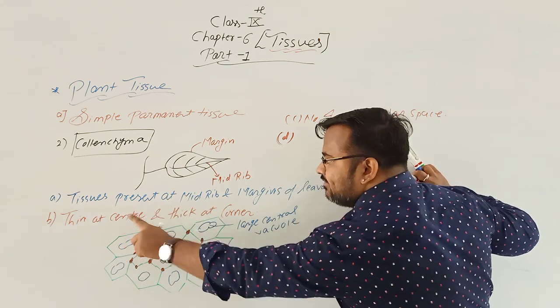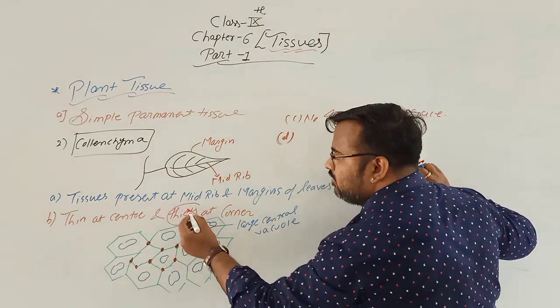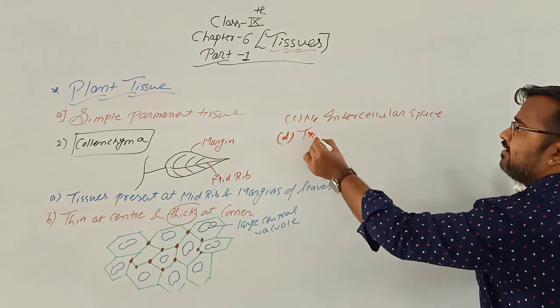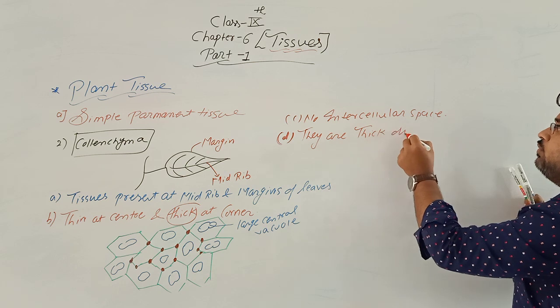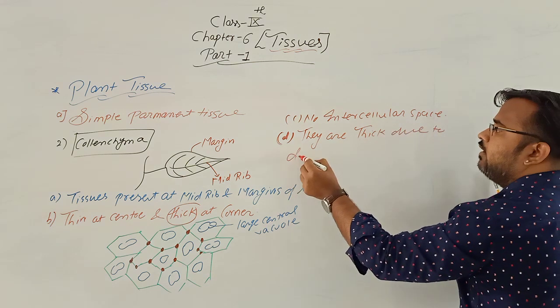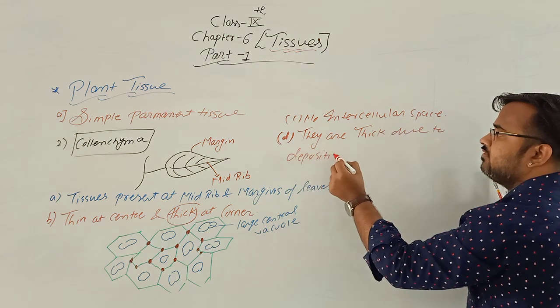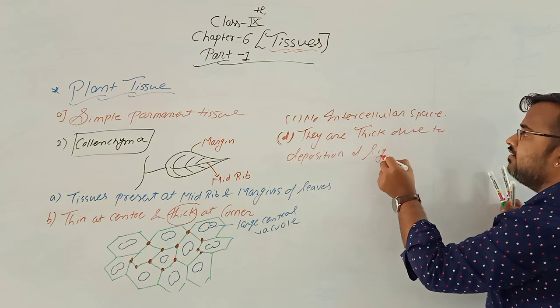They are thick at the corner. What is the meaning of thick at the corner? They are thick due to deposition of lignin.